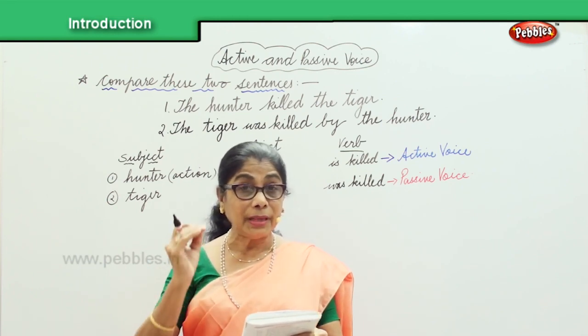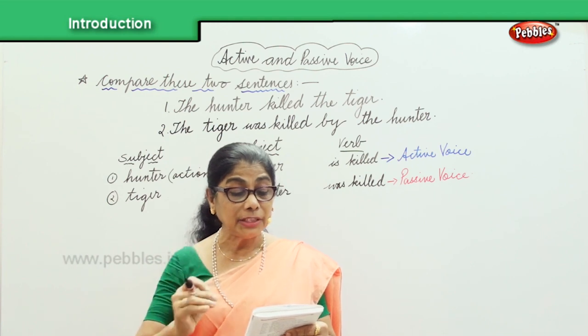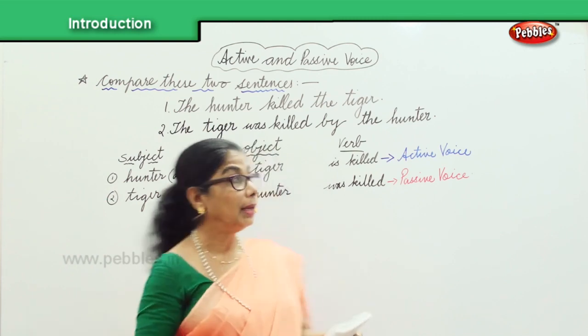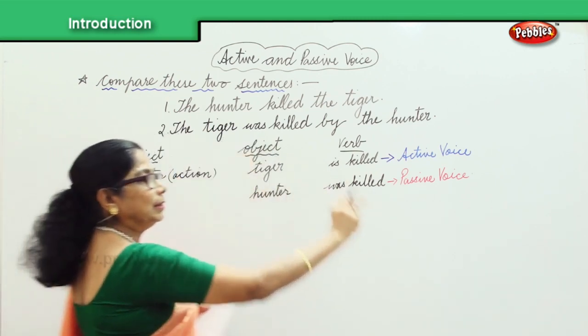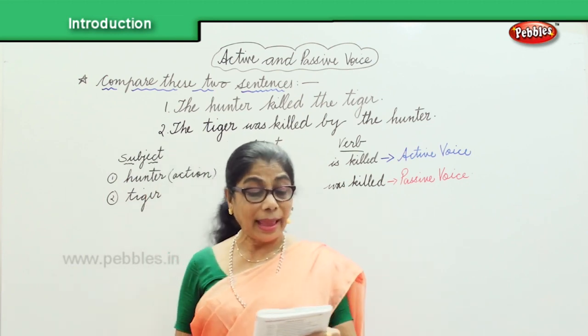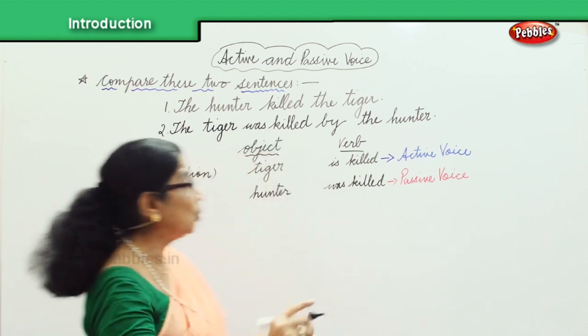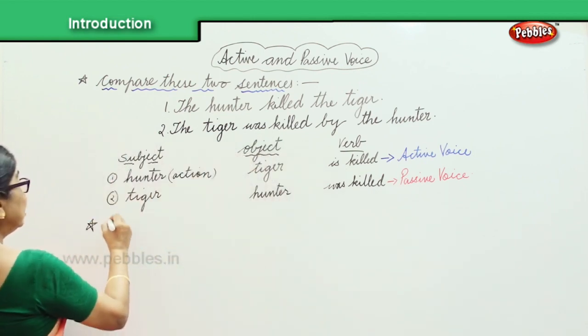Now a verb is in the active voice when the person or thing denoted by the subject is the doer. Here, the hunter is the doer. Then we say it is in the active voice. Now we're talking about the verb.